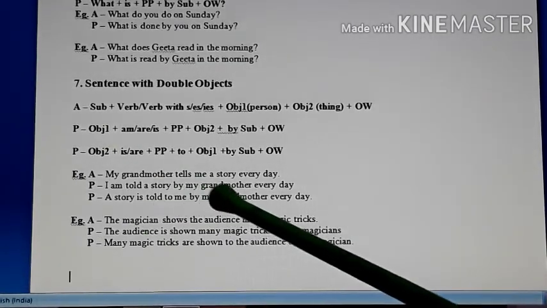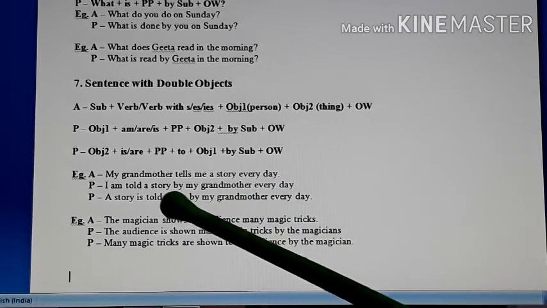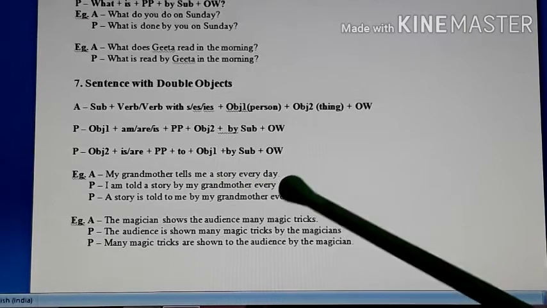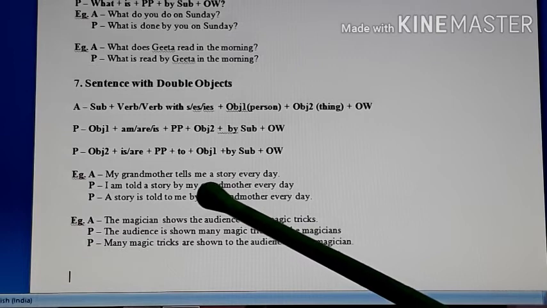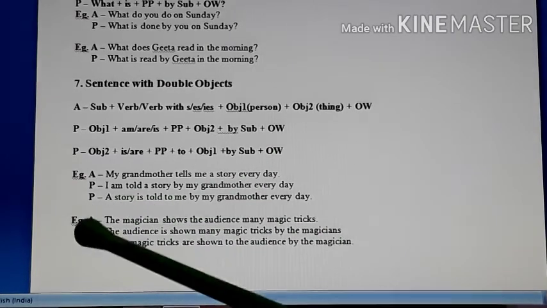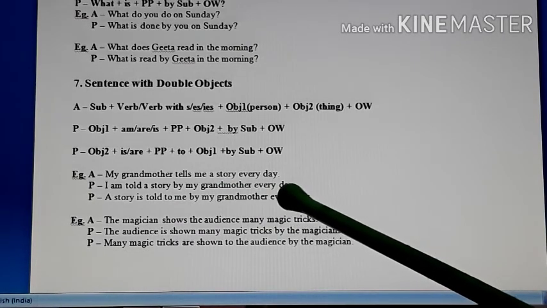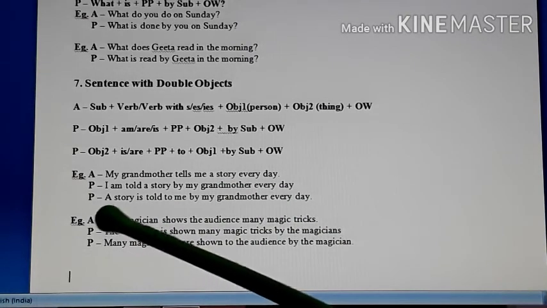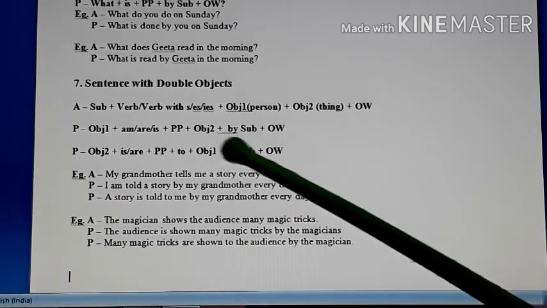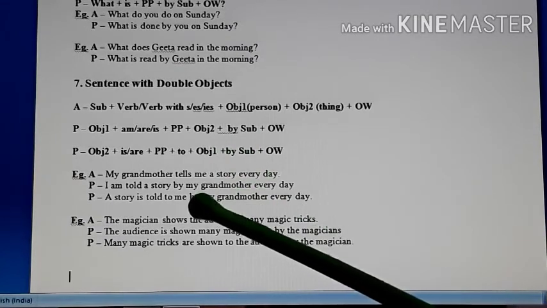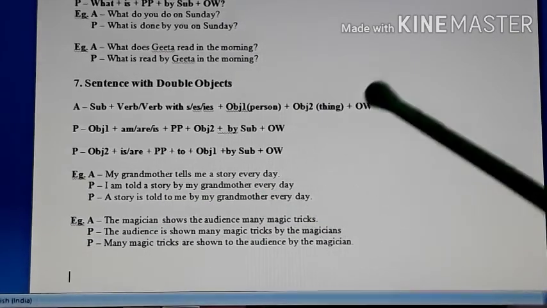So look at the example. My grandmother tells me a story every day. So here you have two objects. What does your grandmother tell you? A story. Whom does she tell a story? Me. Okay, every day is your other words. So here: I am told a story by my grandmother every day. And if you take a story first, then: a story is told to me. Me is your first object. When you place the first object there, you have to put to before it. A story is told to me by my grandmother every day.